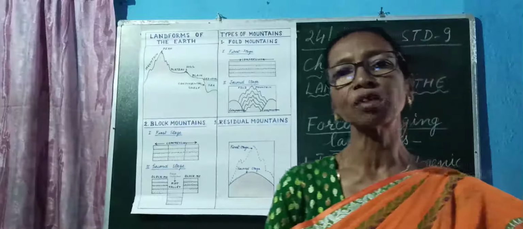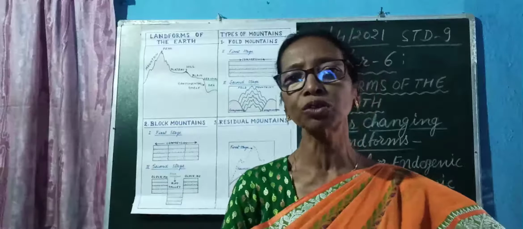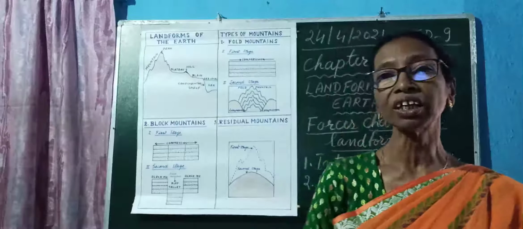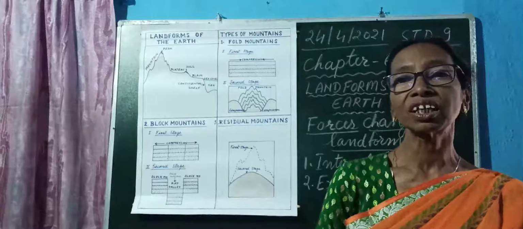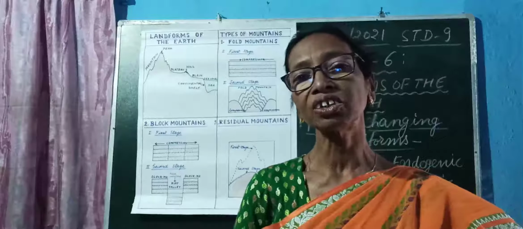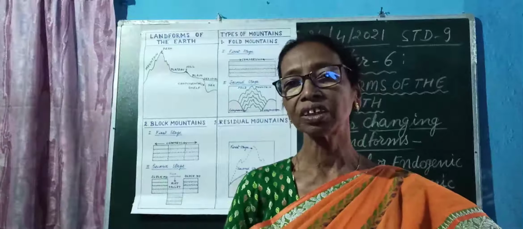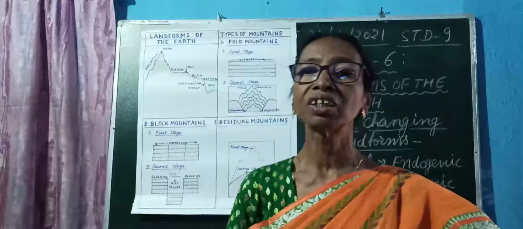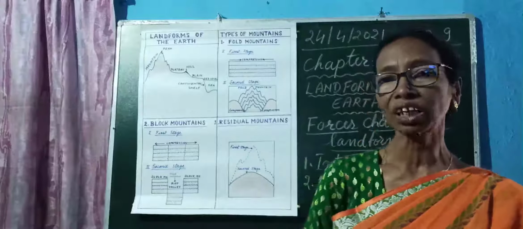There are many examples of fold mountains all over the world. In North America, Rockies; in South America, Andes; in Australia, Great Dividing Range; in Asia, Great Himalayas; in Europe, Alps and other alpine mountain chains; in Africa, Atlas or Drakensberg.